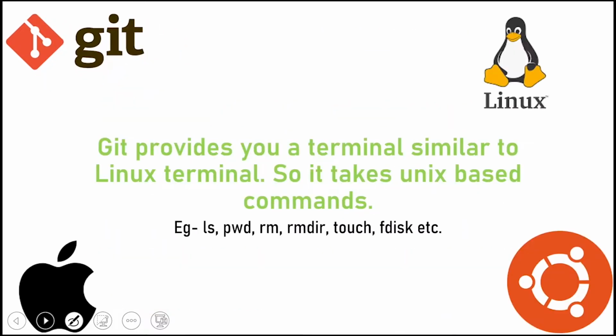If you are a Unix user, you may know what a terminal is, and on every operating system there is one terminal. In Ubuntu, there is a terminal with the name Terminal. Also in Mac, Linux and Windows, it is Command Prompt or PowerShell. Git basically takes Unix based commands because it is similar to the Linux terminal. Examples of Unix based commands are ls, pwd, rm, rmdir, touch, fdisk, mkdir, and many more. I will tell you everything you need to know to get started with Git.